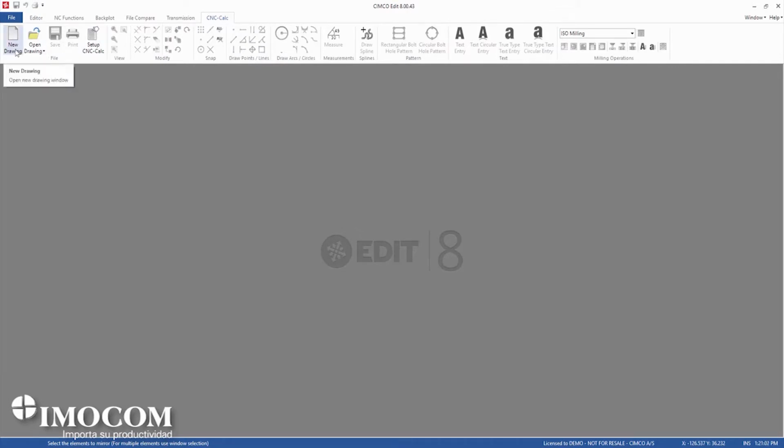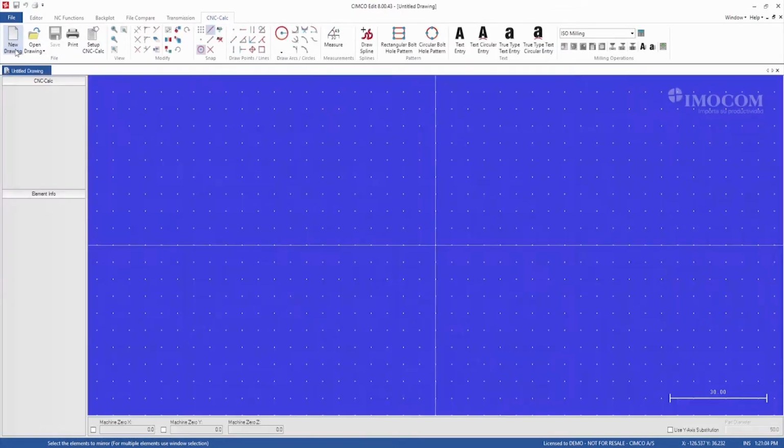The CNC-Calc tab is on the editor toolbar and we start a new drawing. First thing we're going to do is draw a rectangle. And we're going to enter the first corner coordinates and the second corner coordinates.